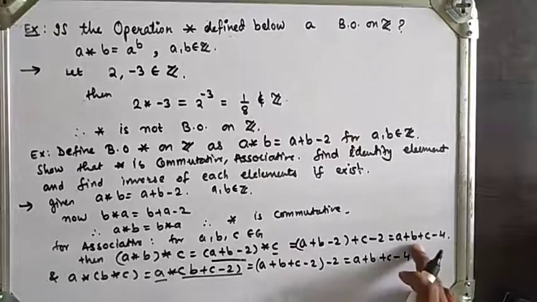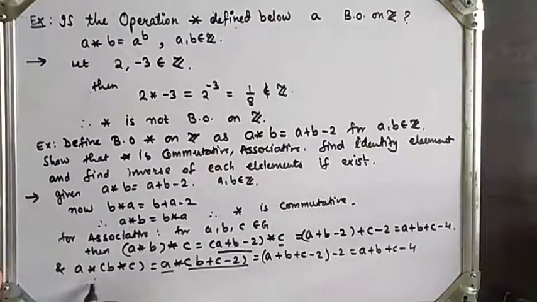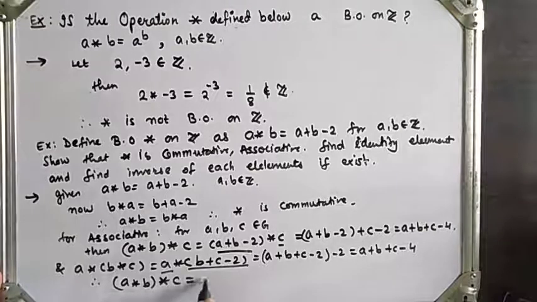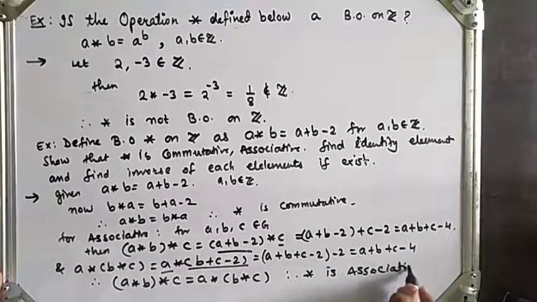Here it is a plus b plus c minus 4, and here it is again a plus b plus c minus 4, which means both values are the same. So (a star b) star c is the same as a star (b star c), which means star is associative. Next, to find the identity element.